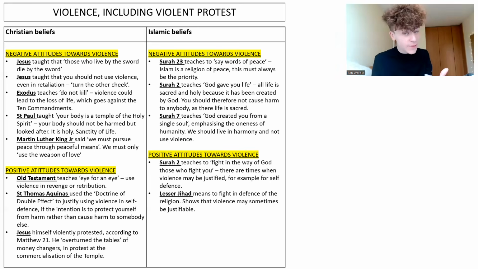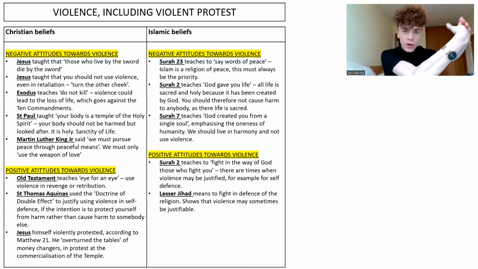In terms of more positive attitudes towards violence, then, the Old Testament teaches eye for an eye. So you could use violence in revenge or retaliation. And St. Thomas Aquinas used his doctrine of double effect to justify using violence in self-defense. For example, if your intention is to protect yourself from harm rather than cause harm to somebody else, you could be justified in using violence. If you're acting to protect yourself rather than harm the person.